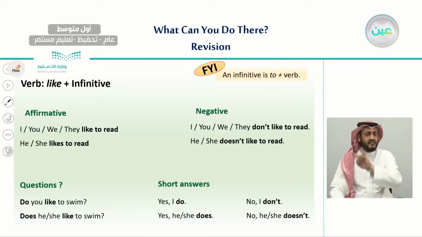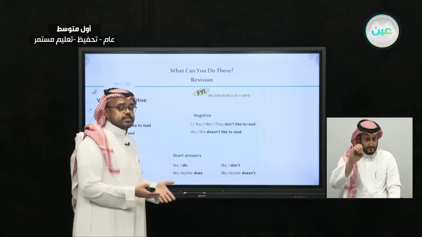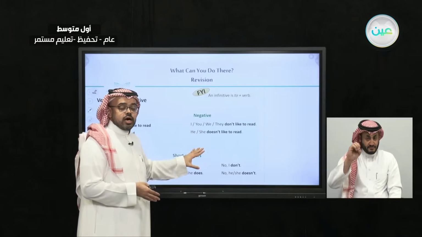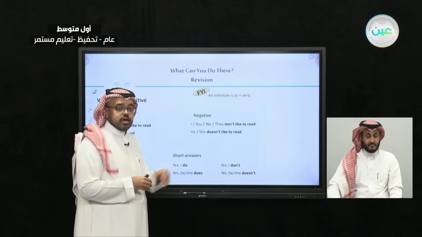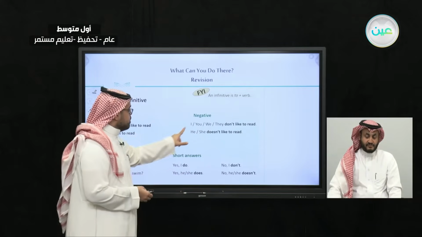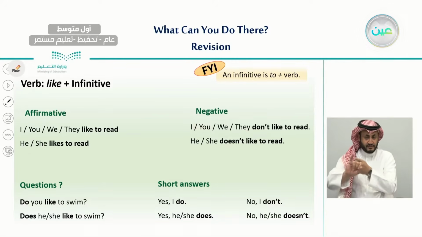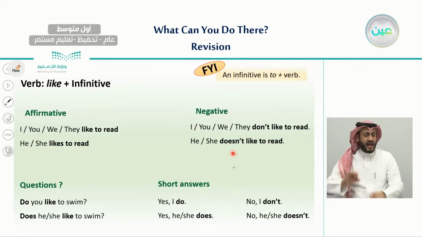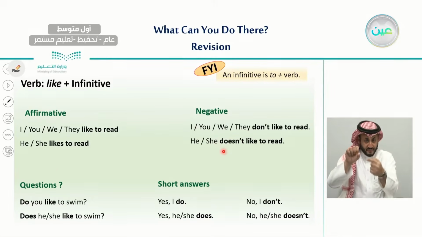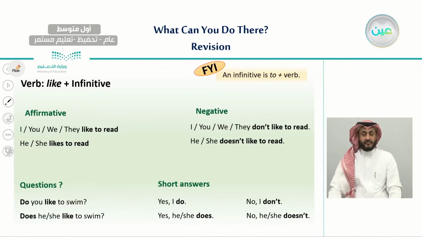As we have learned before, when we're using the simple present, we use do and does in making negative statements and also in making questions. For example, I don't like to read. He does not like to read. So here, with he and she, we use does not in negative sentences, and with the other pronouns we use do not in negative sentences.